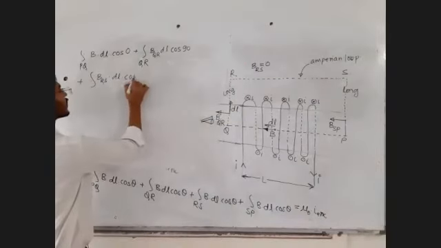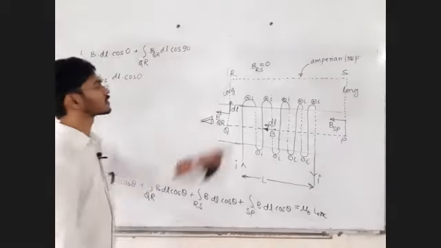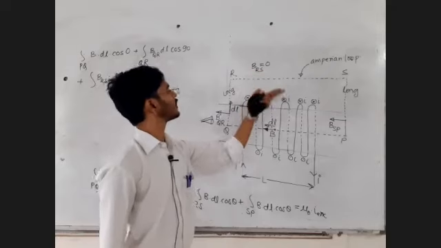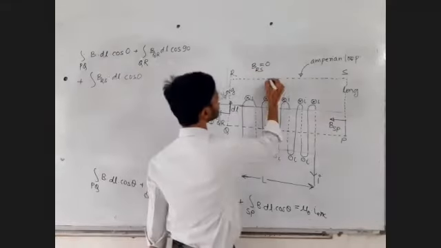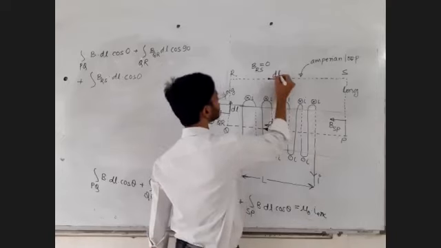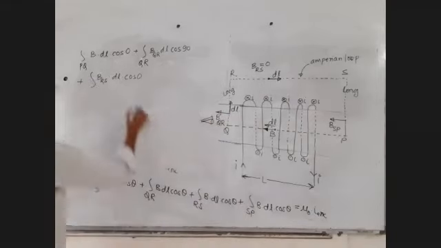Forget about that cos theta. The magnetic field is 0, so which angle would you look at? You can take dl like this, but the magnetic field is 0, so you cannot write an angle between them. So forget about that angle.